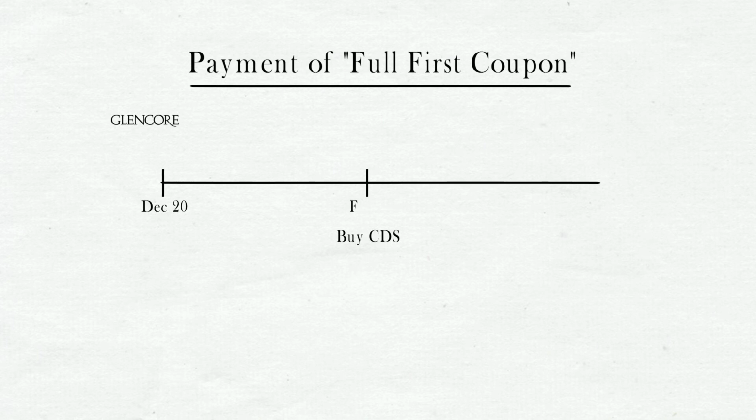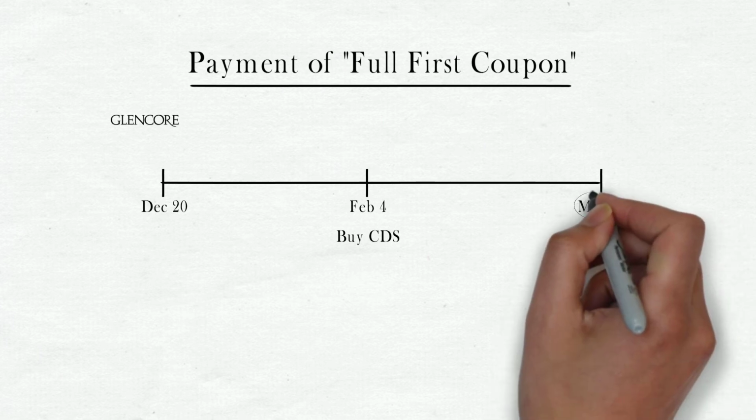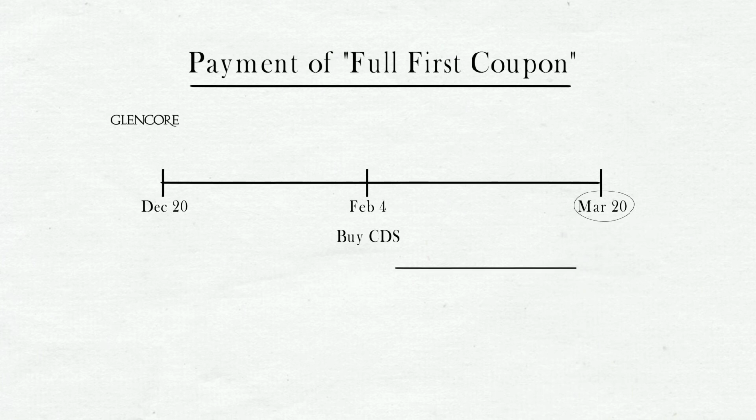The other important feature of a standard CDS contract is something known as payment of first full coupon. To understand what is payment of first full coupon, let's go back to our example on Glencore, where you bought the CDS on February 4th. As we said, the coupon payment dates are fixed, and the first coupon is due on March 20th, which is the next standard coupon date. On this date, you, the buyer, have to pay full 3 months of coupon, even though you enjoyed credit protection only for a month and a half.